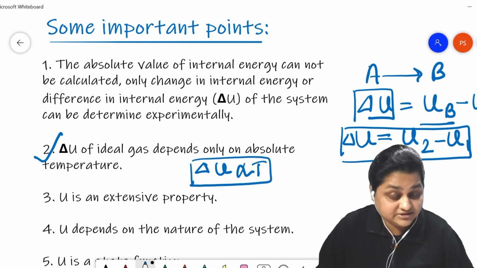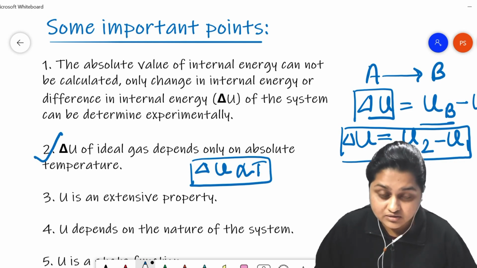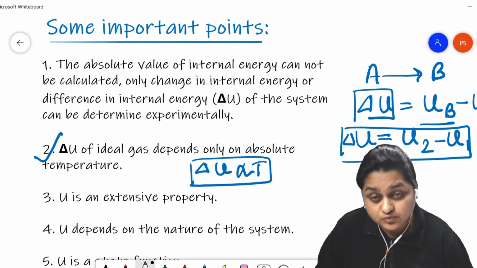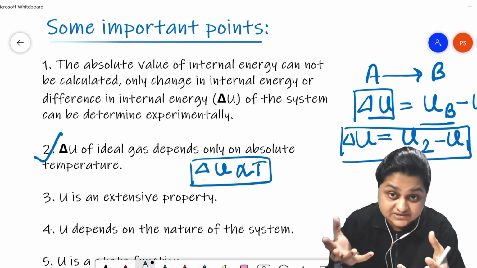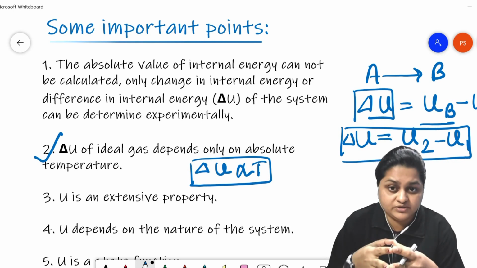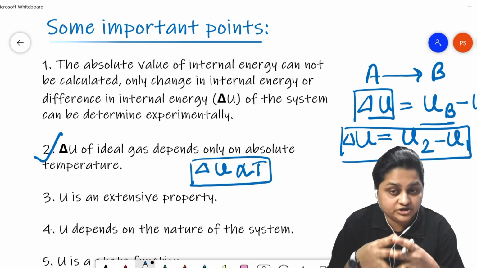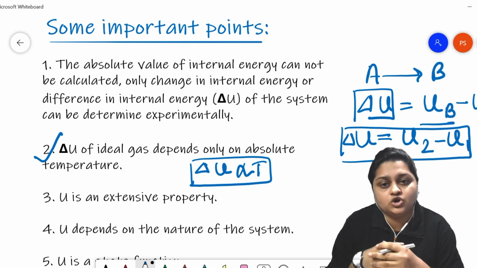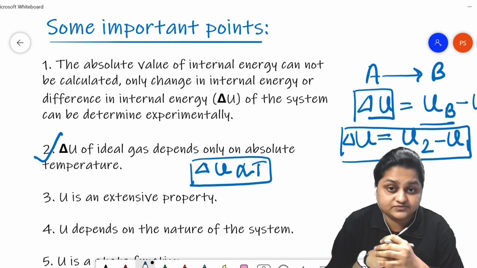Now as delta U is directly proportional to T, if we do some transformation taking an ideal gas as our observable system, and we do this transformation in isothermal condition, that is, the temperature remains constant throughout the transformation, then the internal energy of the system will not change even after the transformation occurs.